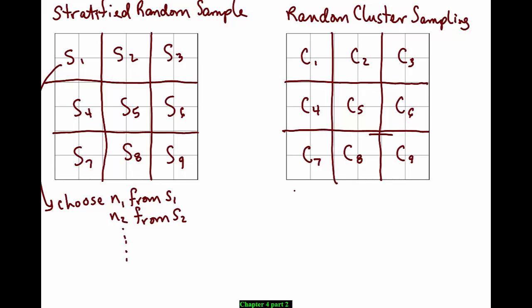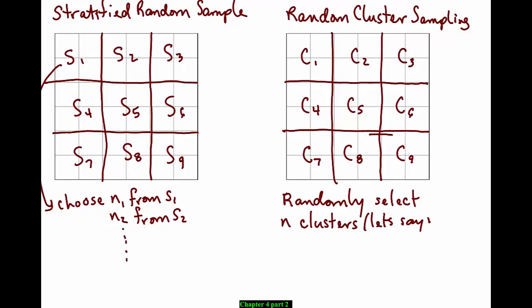And we'll randomly select N clusters. Let's say N equals 2 for the sake of our example. Suppose cluster 2 and cluster 5 were randomly selected.